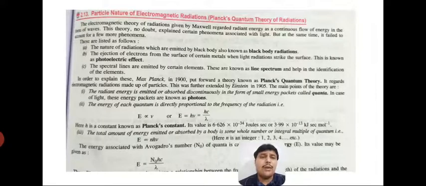Now the total amount of energy emitted or absorbed by a body is some whole number or integral multiple of a quantum. Because students, see, this E equal to h nu is the calculation of energy of one photon. So for n number of photons, that number is multiplied with h nu. So we get E equal to n h nu. Okay students, and here n is an integer.